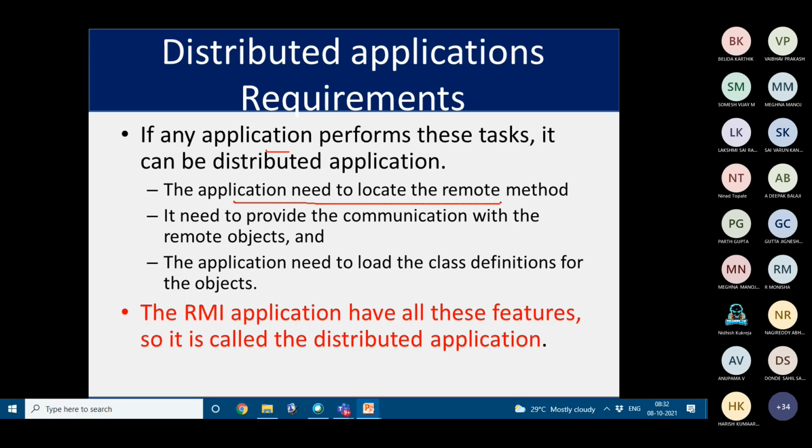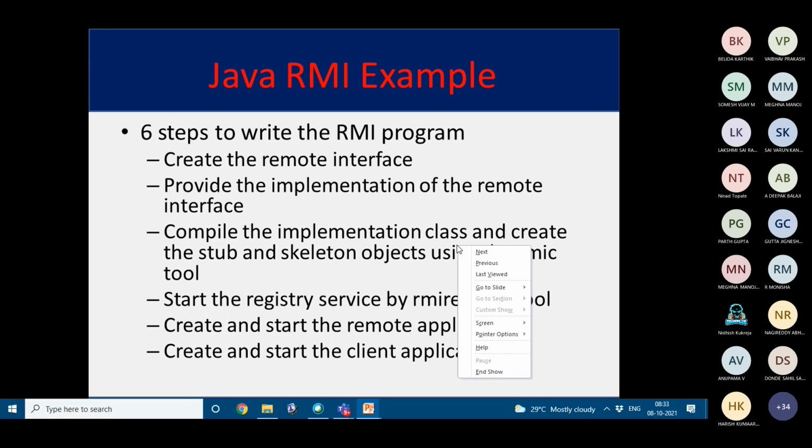The application has to locate the remote method. It needs to provide communication with the remote objects. The application needs to load the class definitions for the objects. Because an RMI application has all these features, we call it a distributed application. And we can see an example for Java RMI.